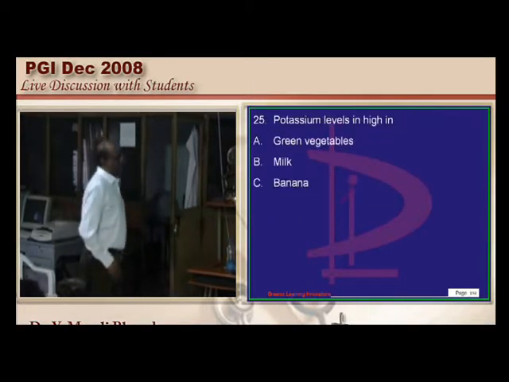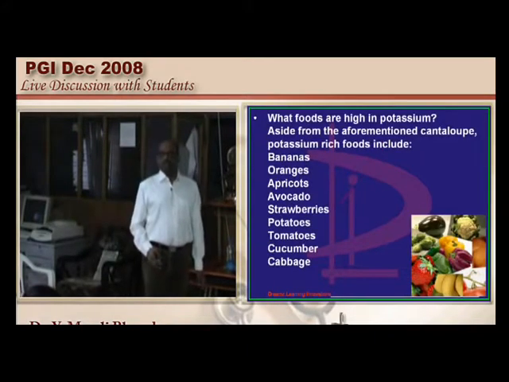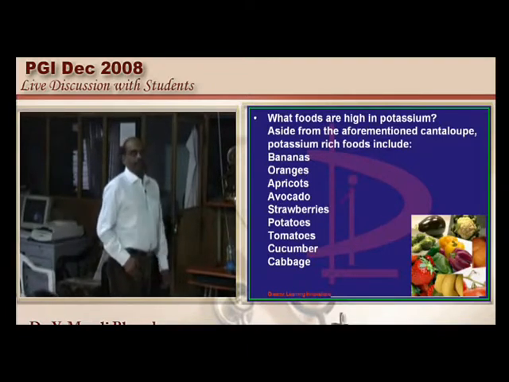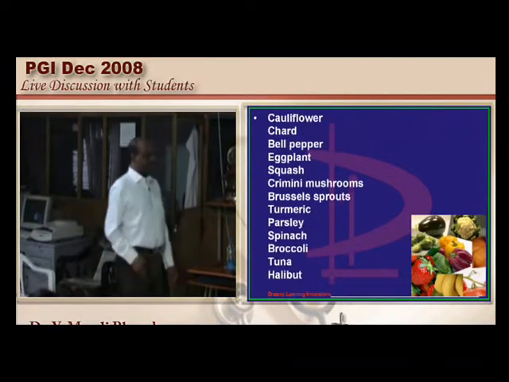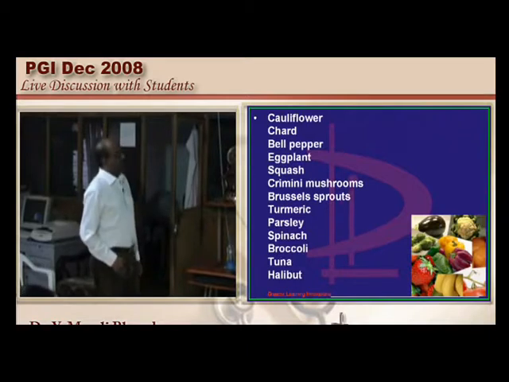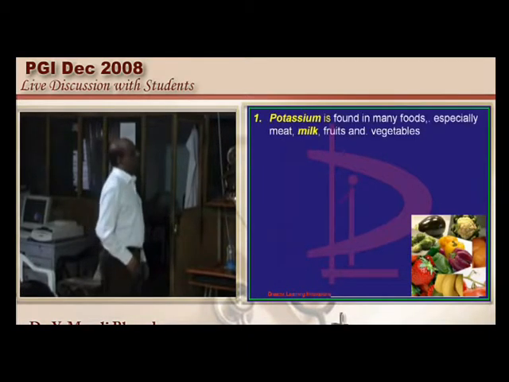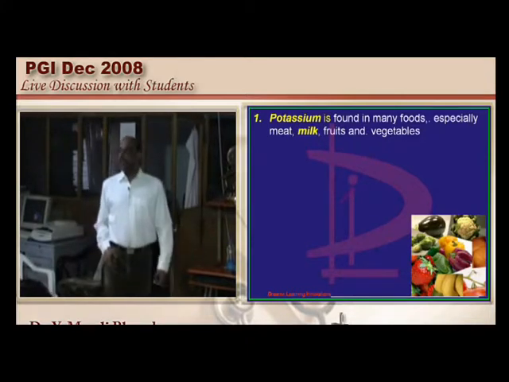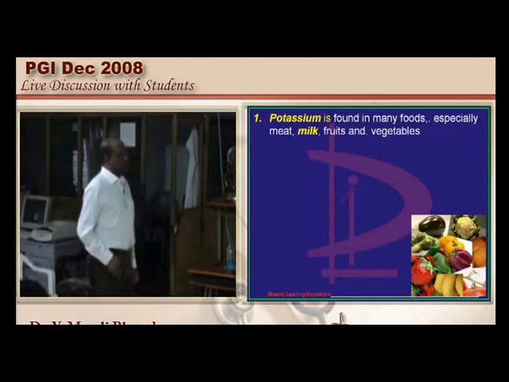Now where are the potassium levels high? As a nephrologist, every day you need to talk about what food to eat for your chronic renal failure patient. Bananas, oranges, potatoes, tomatoes, cucumber, cabbage, cauliflower, you get a feeling as a vegetable vendor that these are all the things that contain potassium in a very high level is what I like to underscore. Then similarly meat, milk also contains potassium at a high level is also a true statement.